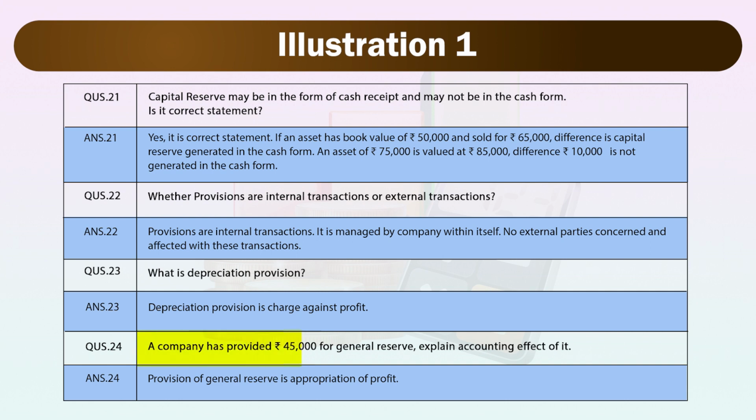Next is a company has provided rupees 45,000 for general reserve. Explain accounting effect of it. Here provision of general reserve is appropriation of profit only.